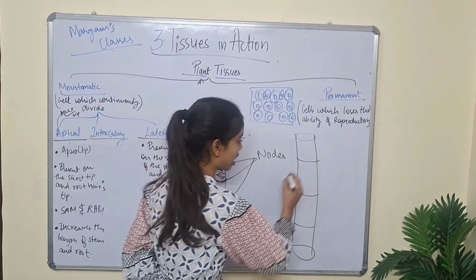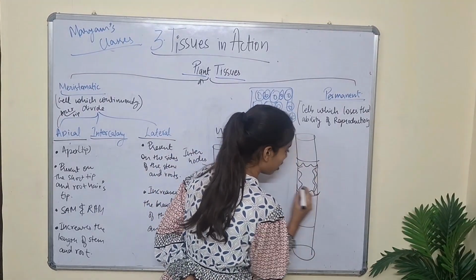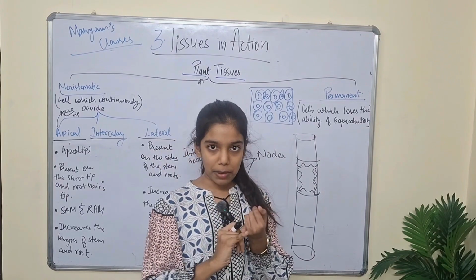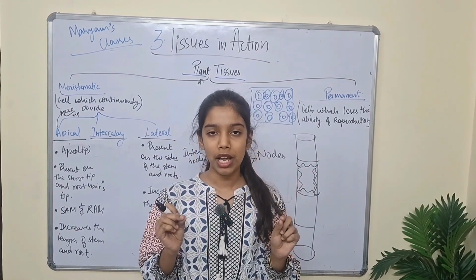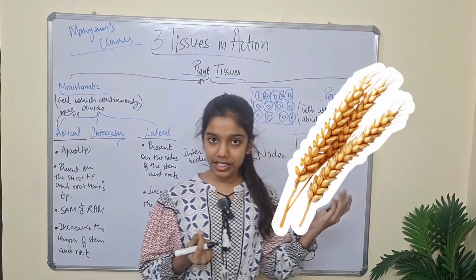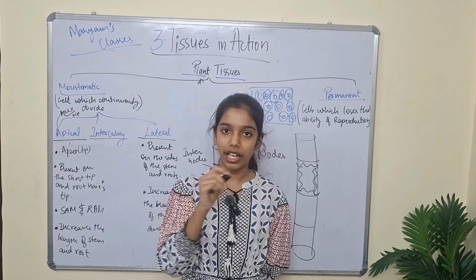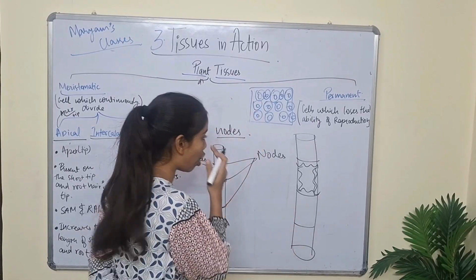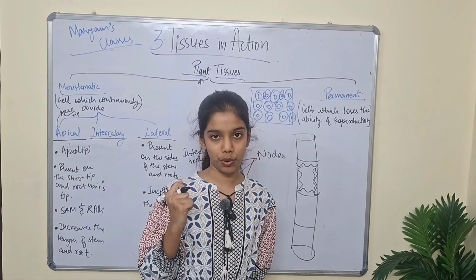Yes, so it is available between the nodes everywhere, and it is available in the sugarcane plant, bamboo plant, only some plants which have the nodes in them, like wheat plant. And in the wheat, if you have seen the wheat, like this is the picture of wheat, there in the stem of the wheat there are nodes. So the growth of that stem or bamboo or sugarcane is done by intercalary tissues.